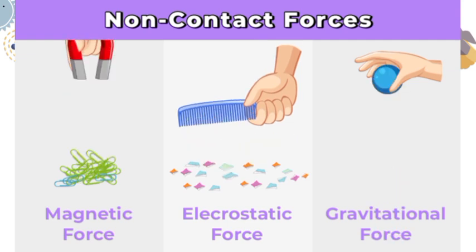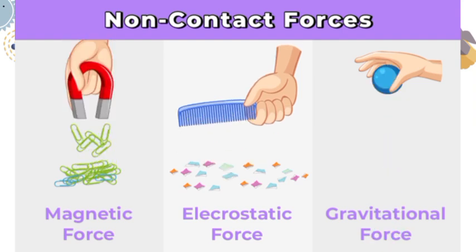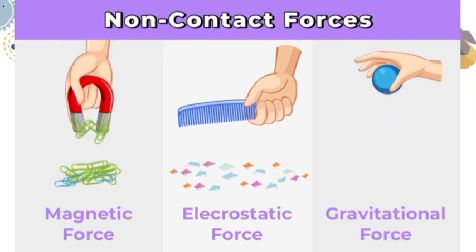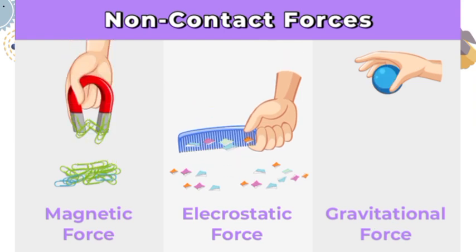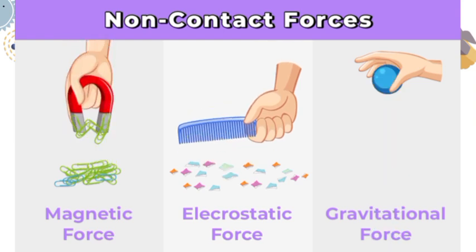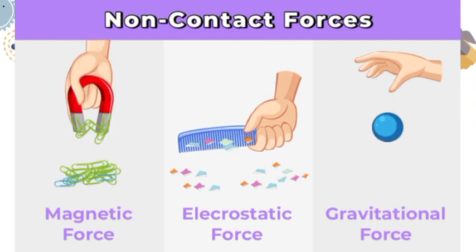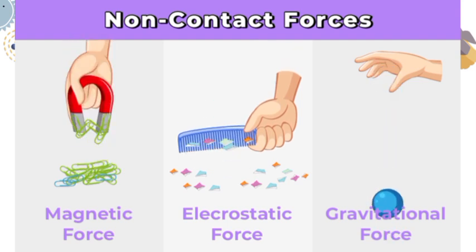Now next is gravitational force. The gravitational force is a force that is acting by the earth, as earth pulls all the objects towards itself with a force named gravitational force. Now, the strength of gravity depends on the mass of the objects and the distance between two objects.